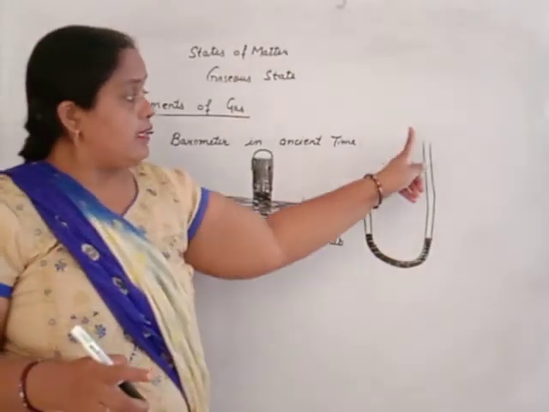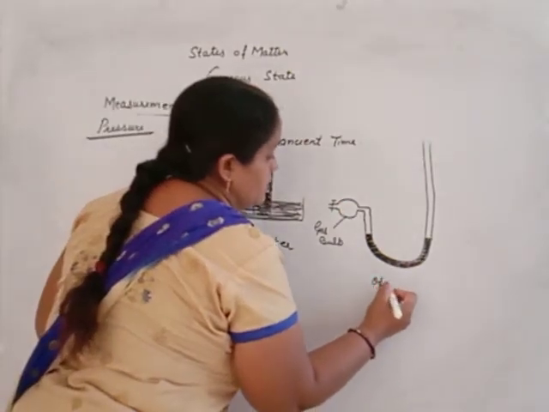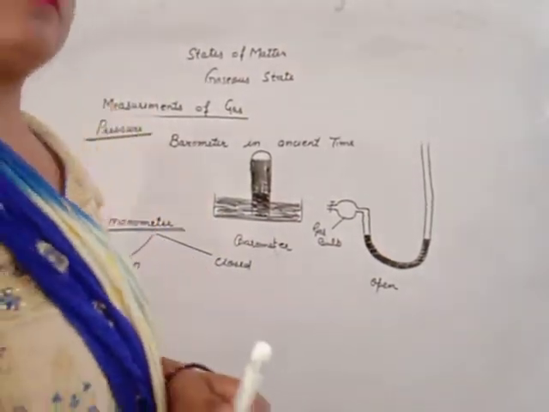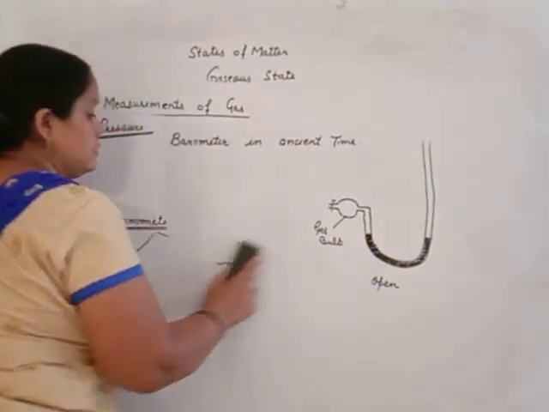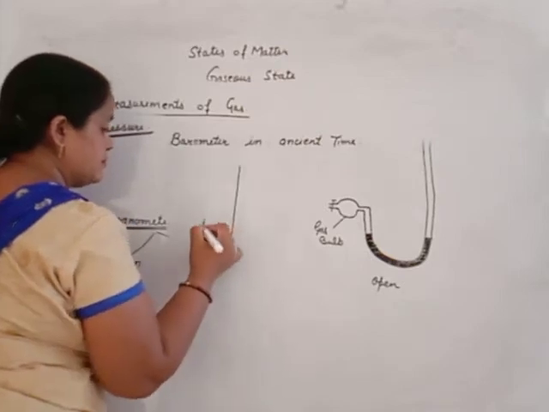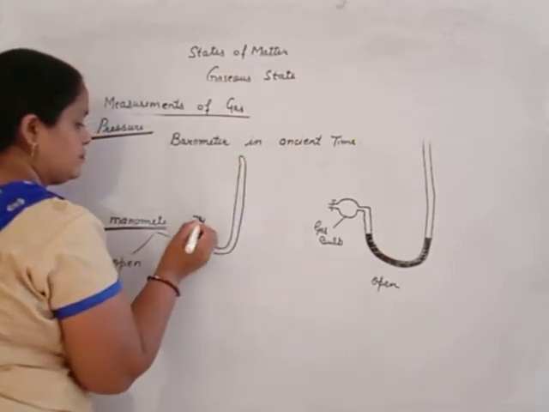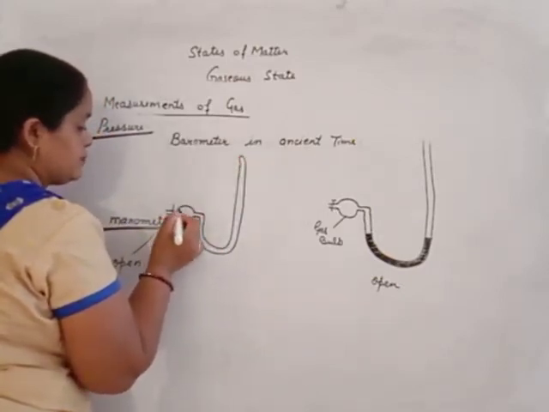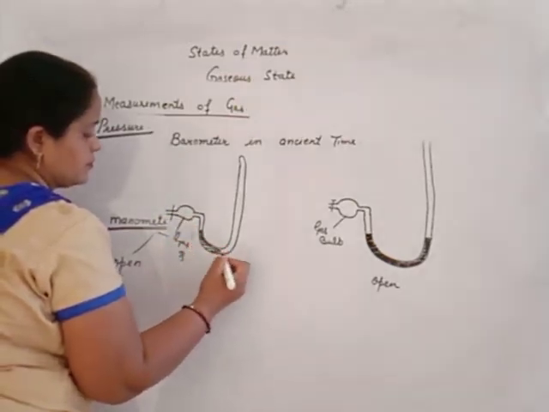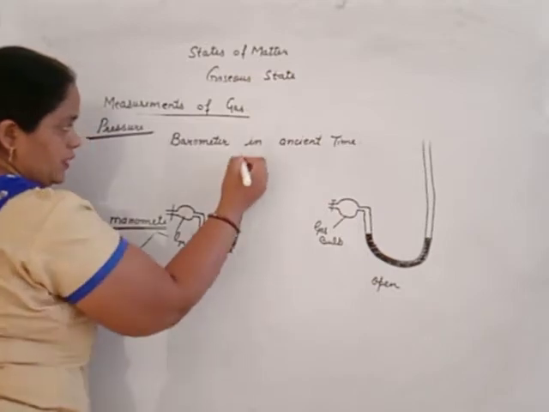If this larger limb is open, it is known as an open manometer. If this larger limb is closed, just like this, with the gas bulb and again mercury, this is a closed manometer.